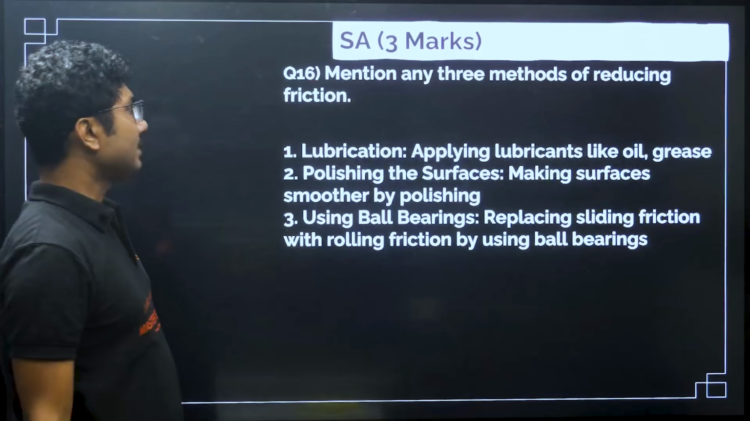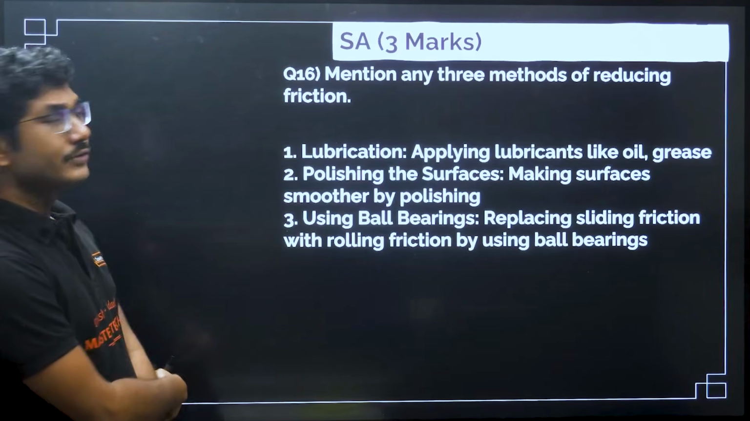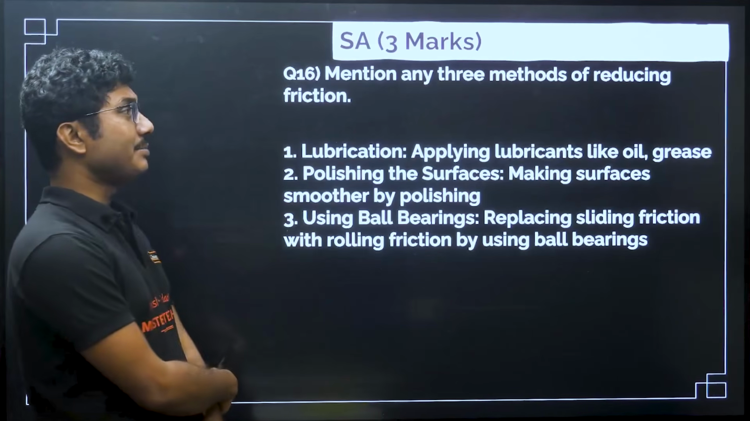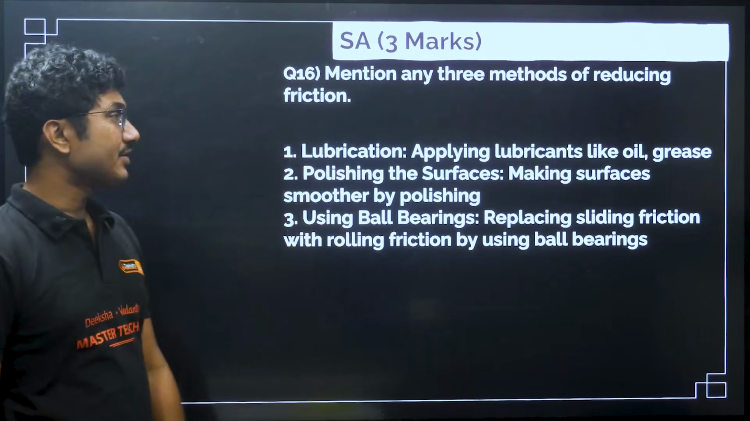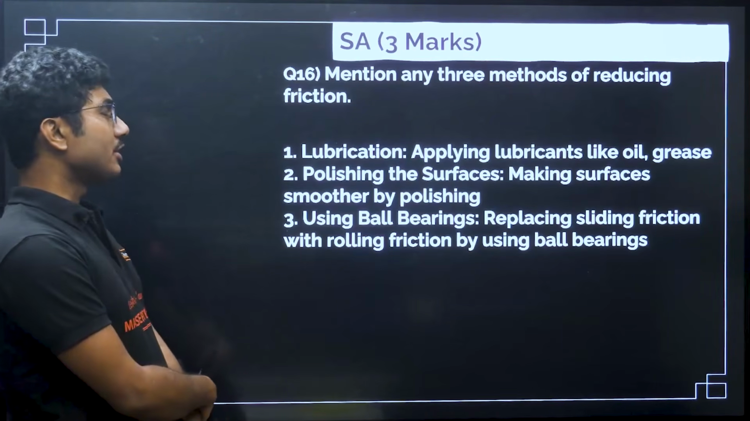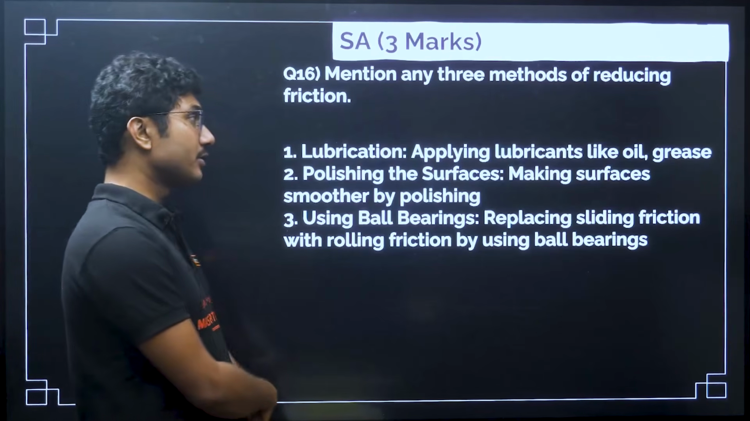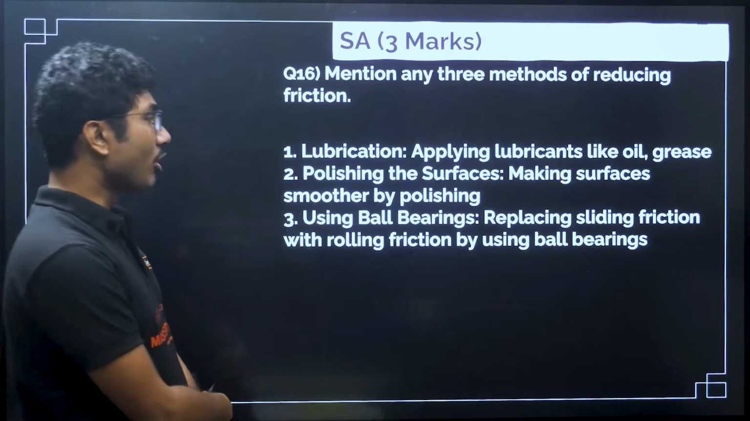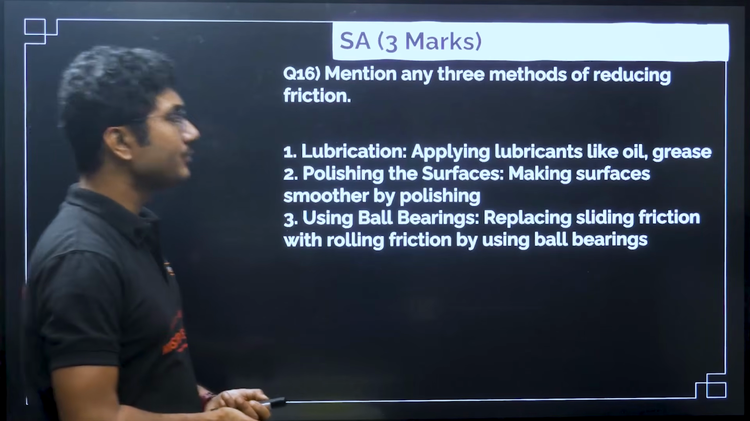Now, next question: mention any 3 methods of reducing friction. First method is lubrication, applying lubricants like oil, grease. Polishing the surfaces, making surfaces smoother by polishing, that also reduces friction. Using ball bearings, replacing the sliding friction with rolling friction by using ball bearings.